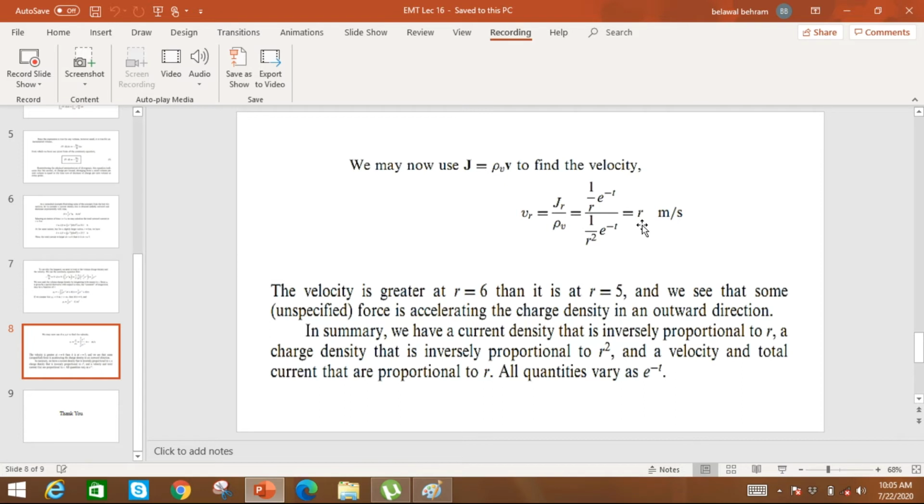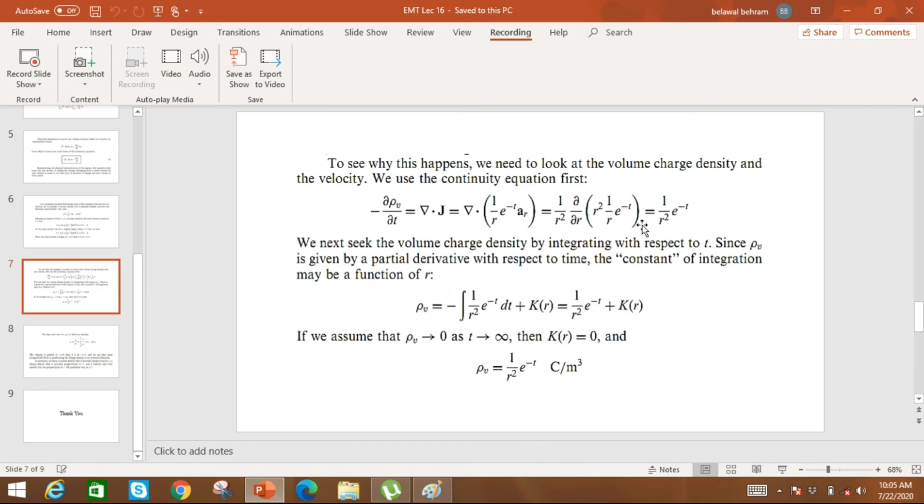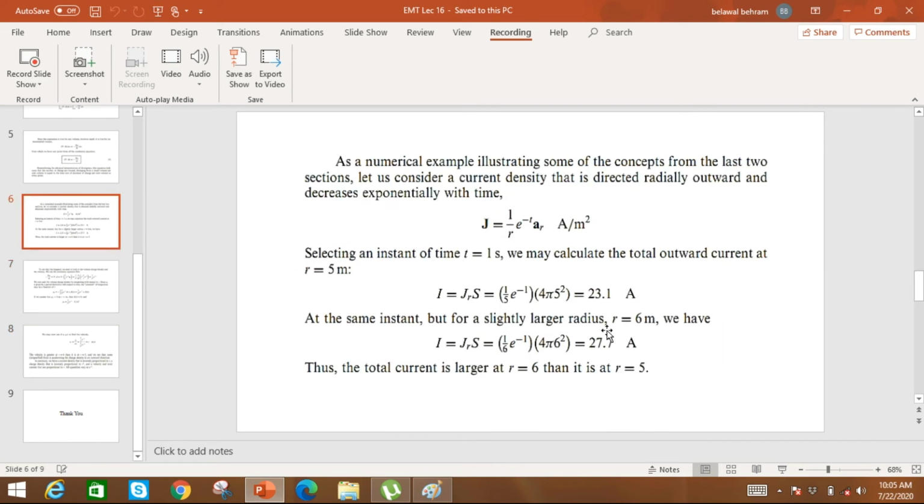It means that as the radius is increased, the velocity of charges is increased, which means the charges are being accelerated, and as the charges accelerate, the current would increase. So that is why the current at r equal to 6 meter was higher than the current at r equal to 5 meter.